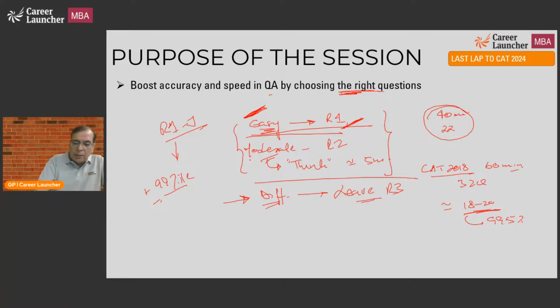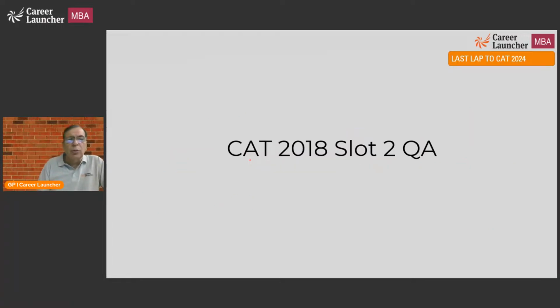Okay. Now, let's come down to the paper. Again, we'll go through each of the questions. I'll tell you why I think a particular question should be done in round 1, round 2, or not attempted. And remember, this is my bias. Some of the questions which I say are going to be difficult may be easy for you, and vice versa. So, moderate your approach based on your strengths and weaknesses. Don't just do a blind cut copy paste of what I do.